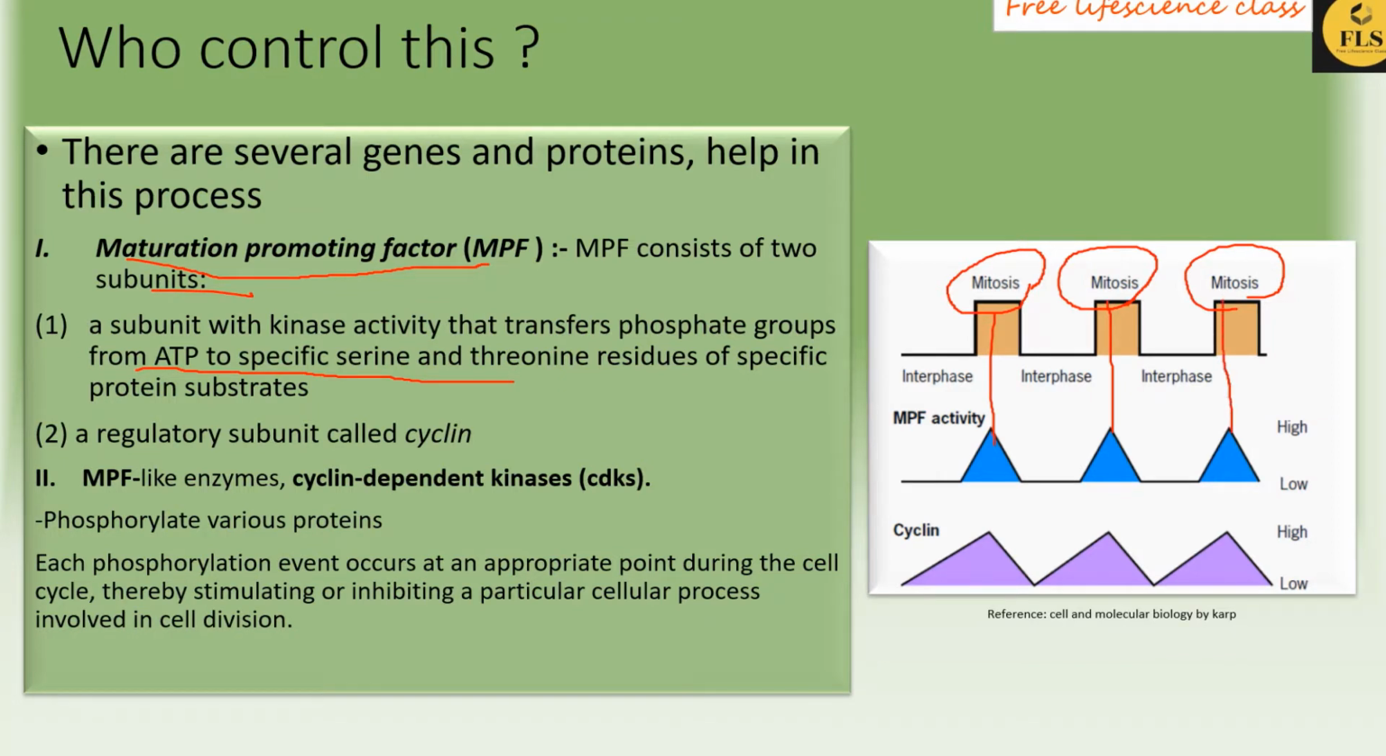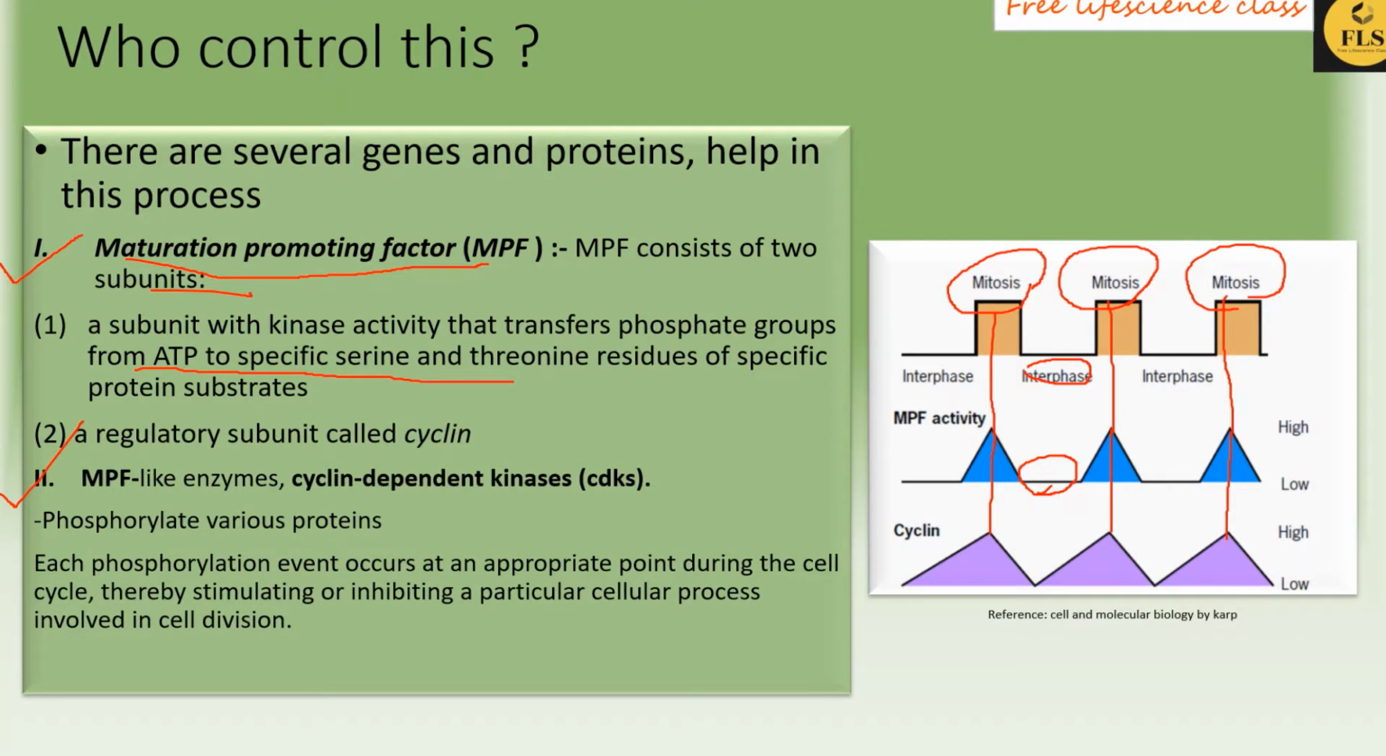Okay, next point. We have completed the maturation promoting factor, and the next one is MPF-like enzymes, or cyclin dependent kinases. These cyclin dependent kinases have the property of phosphorylation. Each phosphorylation event occurs at an appropriate point during the cell cycle, thereby stimulating or inhibiting a particular cellular process involved in cell division.